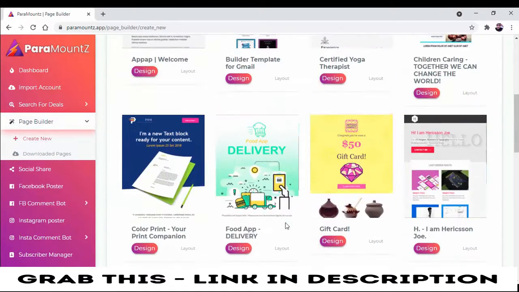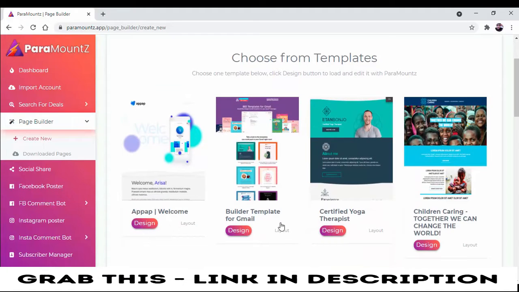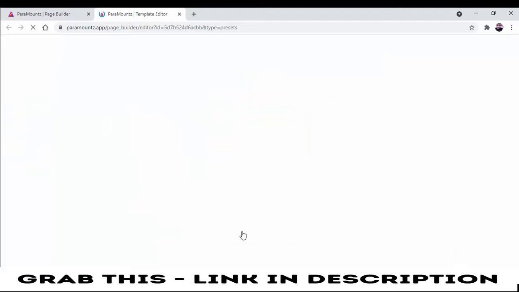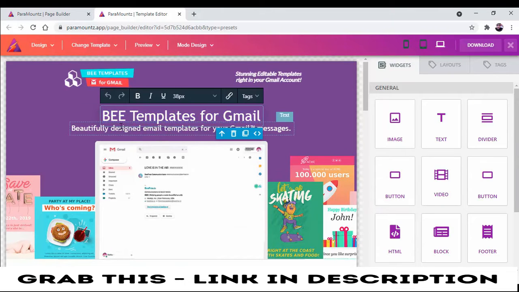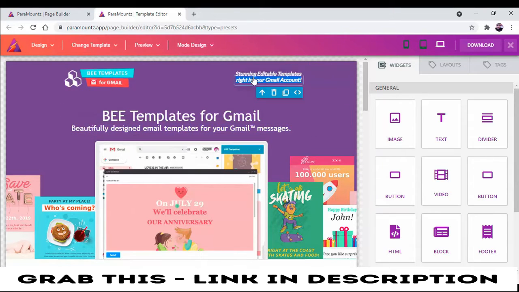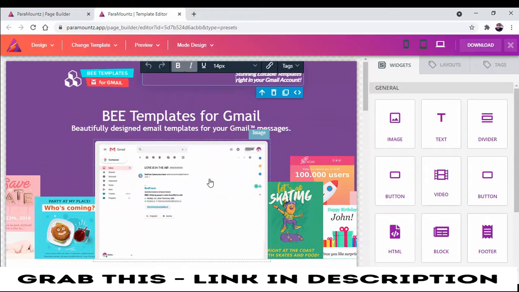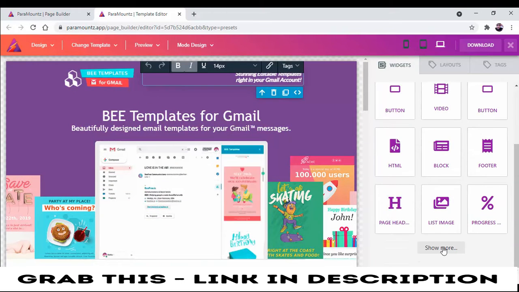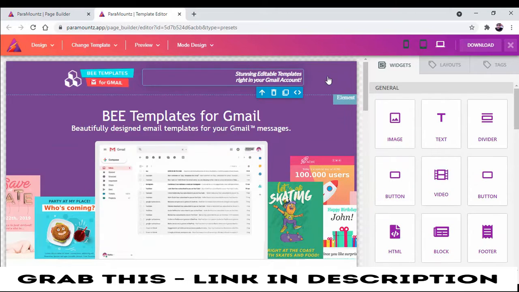So, here are some high converting templates that are designed by our professional graphics designer. Choose any one, use these templates. Everything in front of your eyes is editable, so you can edit anything. If you want to add anything, then there is also a widget available that will help you to design your template.